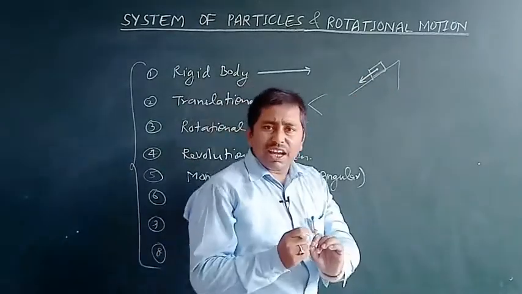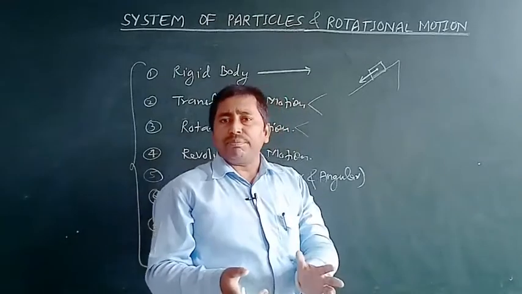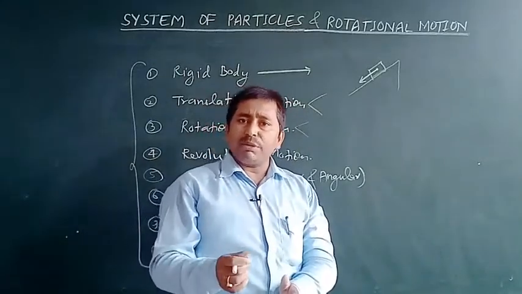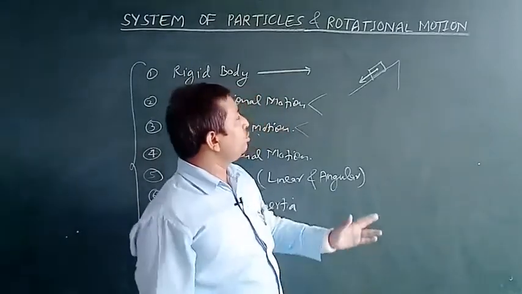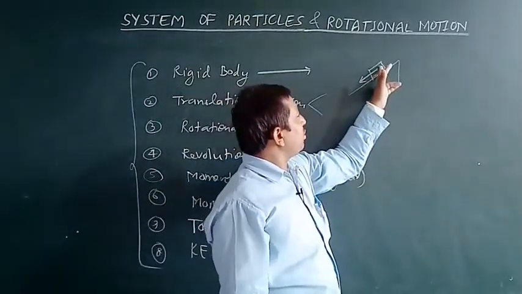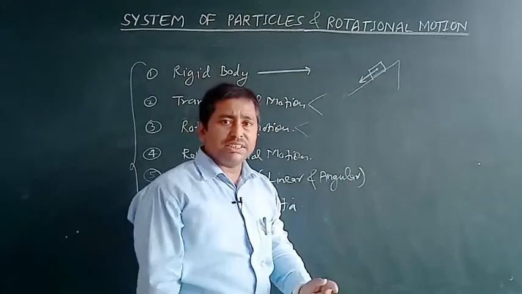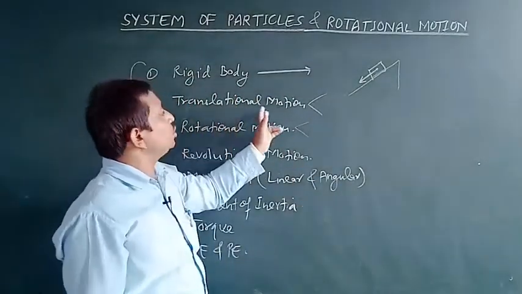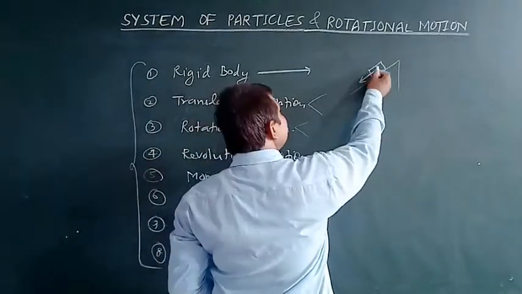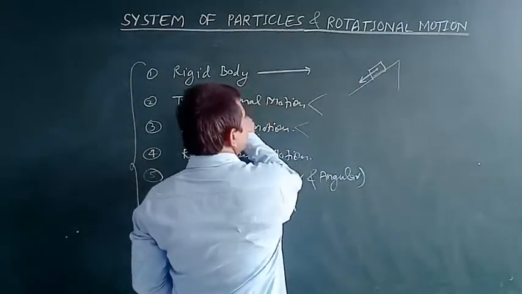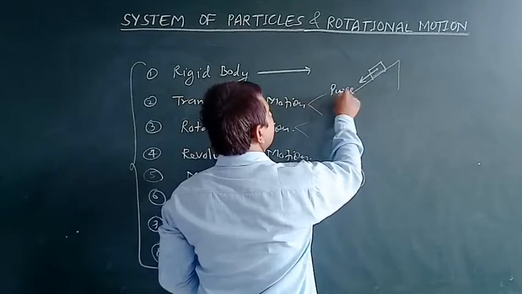So at every instant of time, the velocity attained by each particle is always the same. So we can say that such motion possessed by the object is known as translational motion. And since the velocity possessed by each particle is the same, such translational motion is known as pure translational motion.